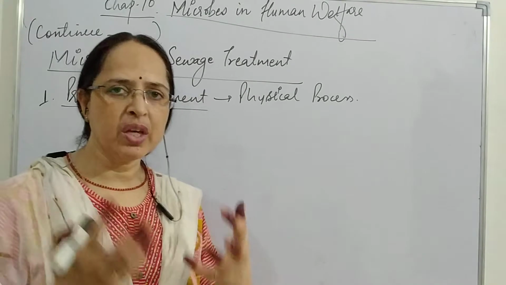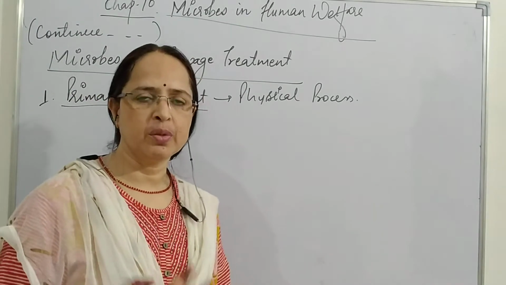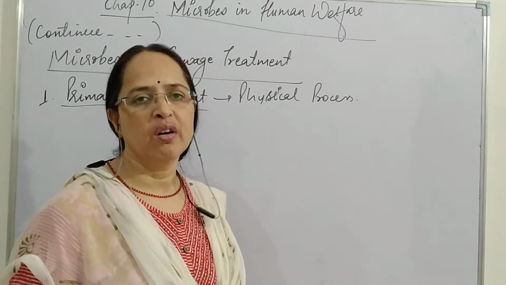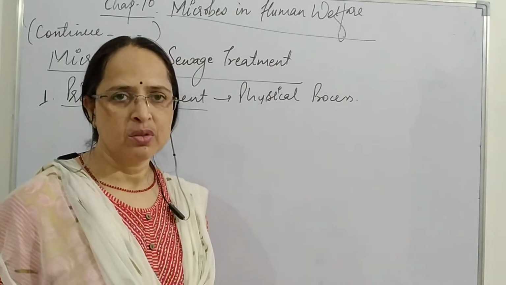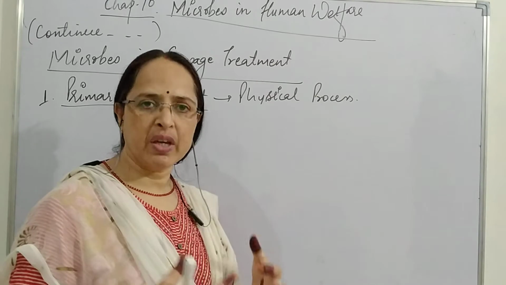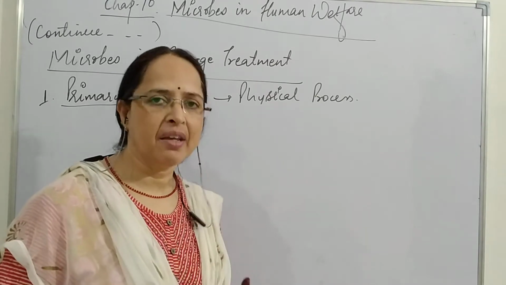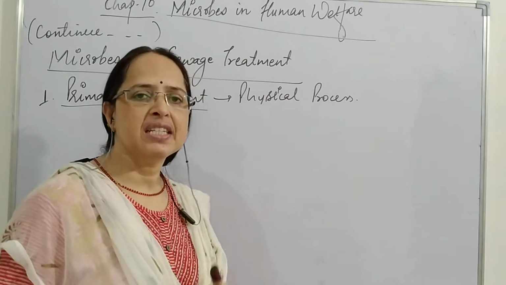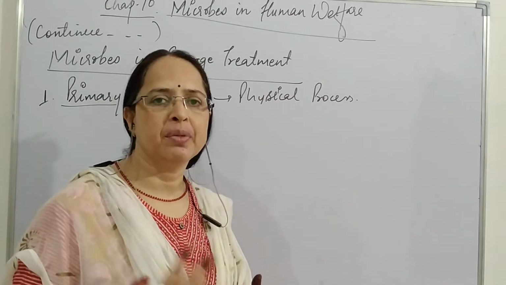Sewage is the waste which comes out from the houses and from the industries, which contains a maximum amount of organic content. So we say the waste which includes maximum organic matter is considered sewage, and this sewage is treated in sewage treatment plants.